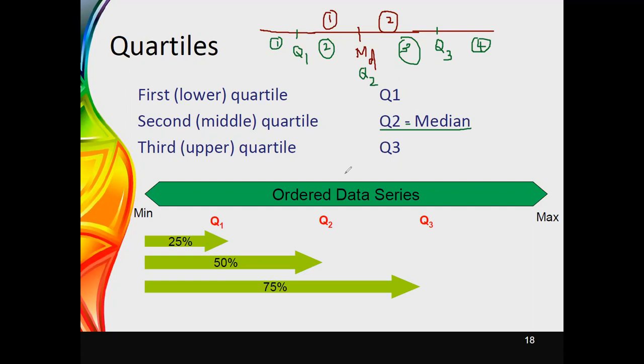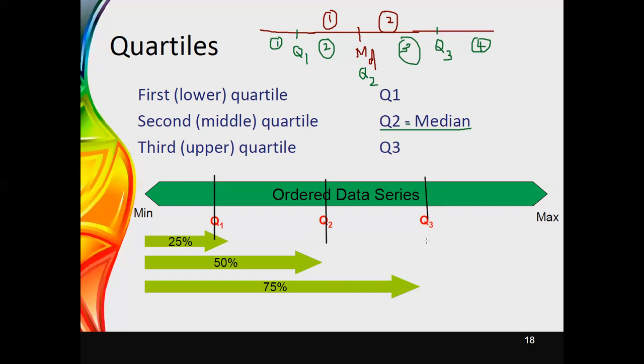Therefore, when you are using the quartiles also, you have to use an ordered data series. Ordered data series has to be used if we are dealing with the quartiles. Therefore, here this is an example for it. Here you can see now our data set can be equally divided into four parts using Q1, Q2, and Q3.